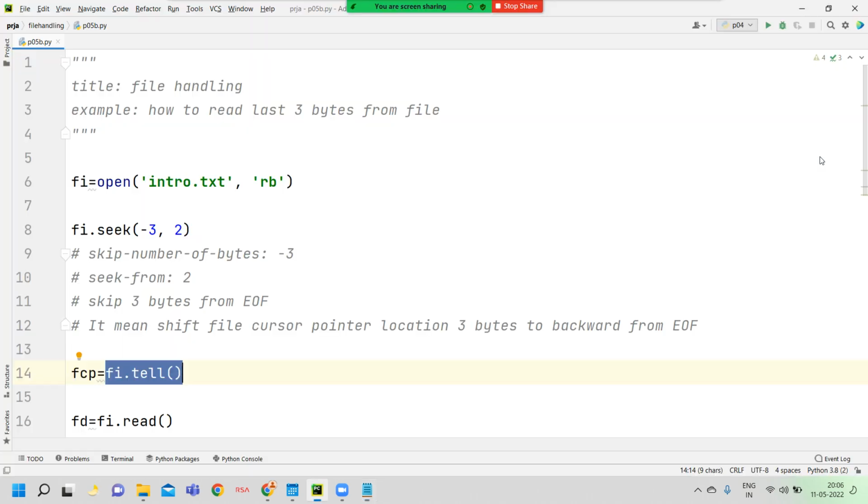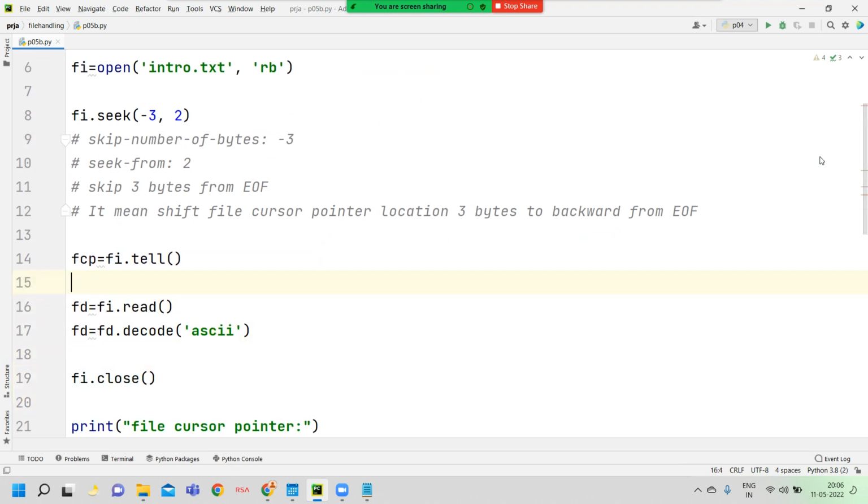Now our tell method returns the current file cursor pointer location, which is 12. That value is stored in the FCP variable.